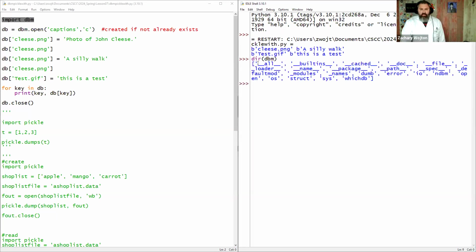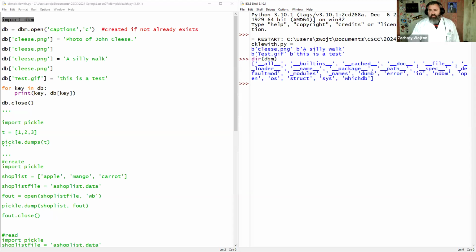And you see that it's an object. This database that you create is a database object, and this database object has these methods: which database, system, structure, OS, open, IO, error, all kinds of stuff. So you can interact with the database.